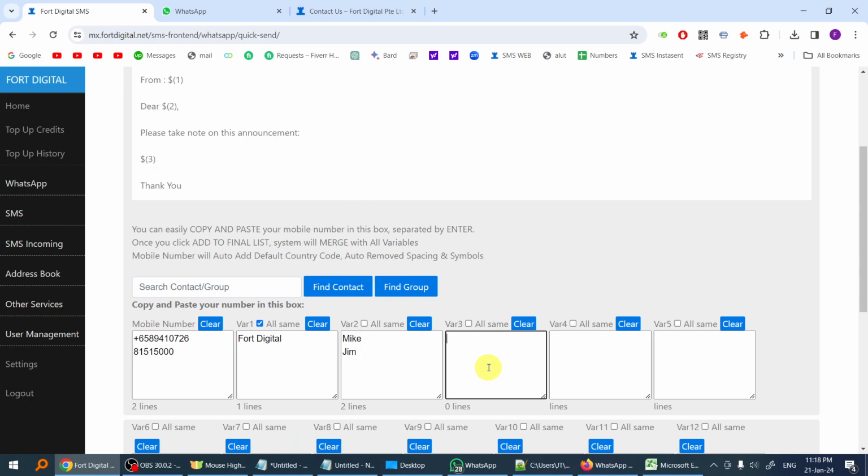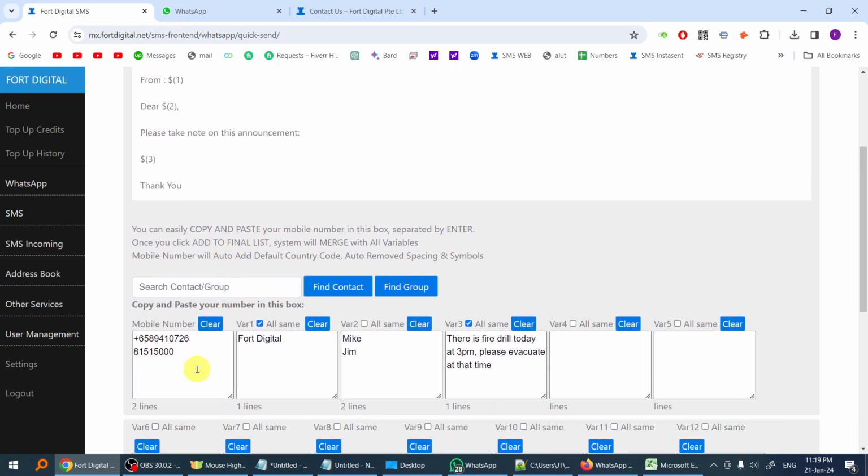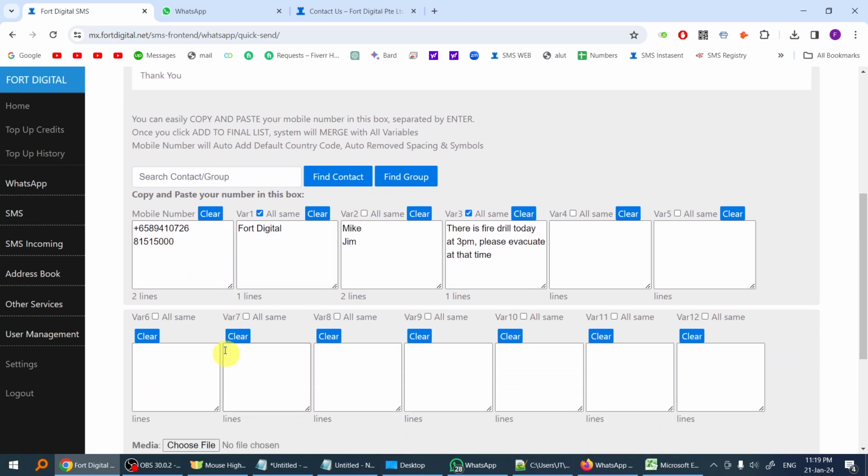You can put, for example, let me see, there is fire drill today at 3 p.m. Please evacuate at that time. This is just an example, and I want everybody to receive the same variable, so I just tick this one as well. Now that's all. This is how you populate all the data.